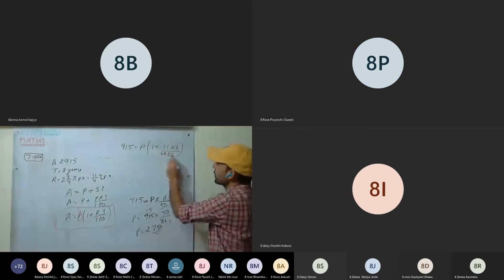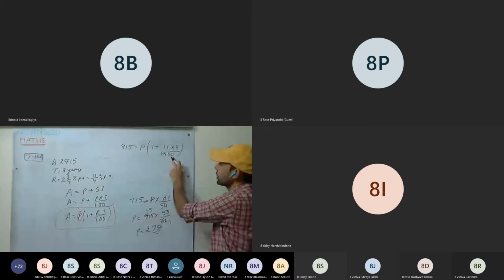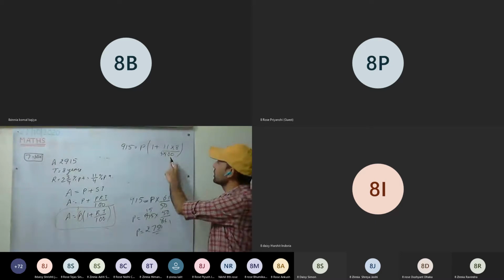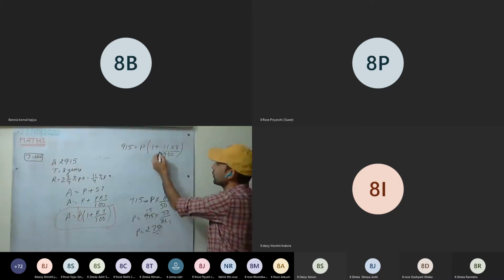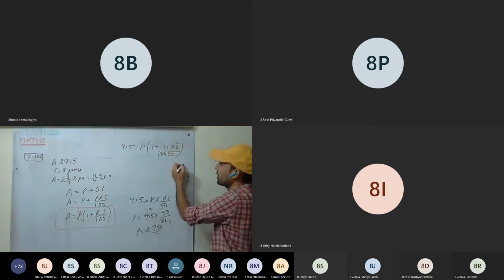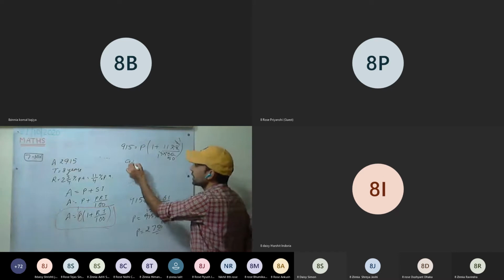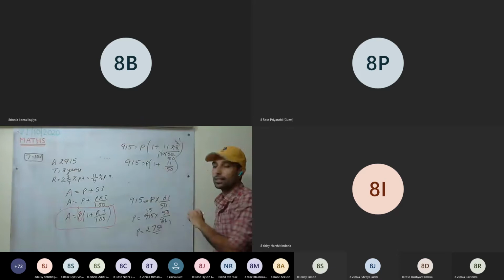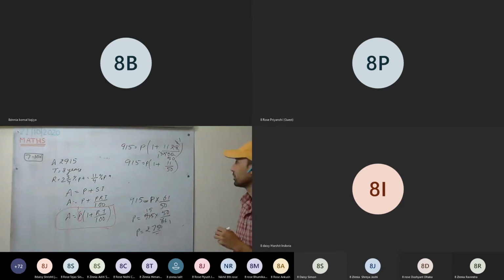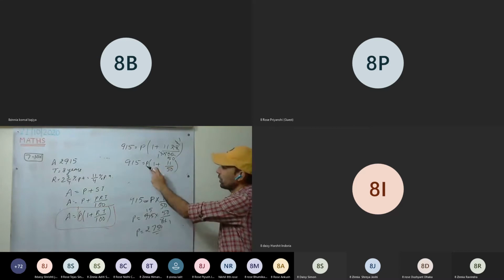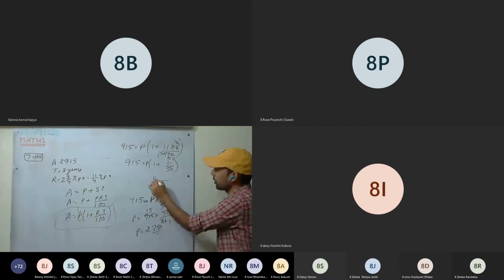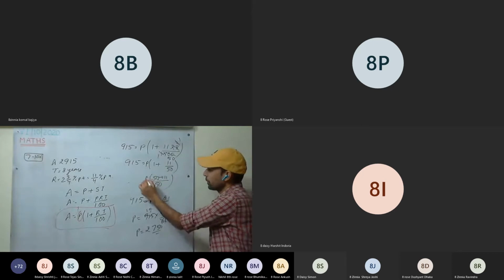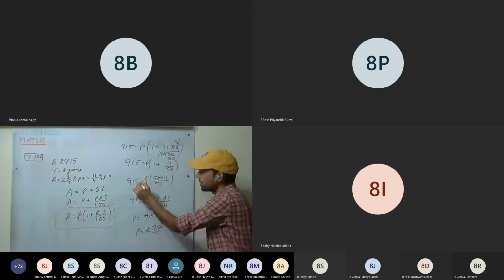Okay, here what are we having? 11 into 8, therefore into 100. Now, by what can we divide? 4 1s are 4, 4 2s are 8, 2 1s are 2, 2 5s are 50. So 915 equals P into 1 plus 11 upon 50. Is this clear now? Now take the LCM. So the whole upon 50: 50 plus 11, P equals 915.